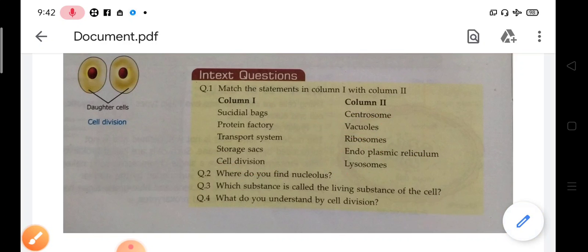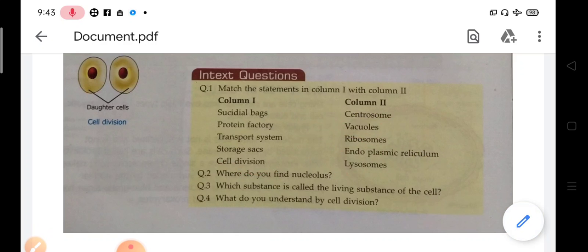Now next is, where do you find the nucleolus? The nucleolus is a dense structure containing DNA with proteins, found in the nucleus. So what will be the answer? Where do you find the nucleolus? The answer is the nucleus. Which substance is called the living substance of the cell? The living substance of the cell is protoplasm. And protoplasm is what? Protoplasm constitutes the nucleus with the cytoplasm containing all the cell organelles.